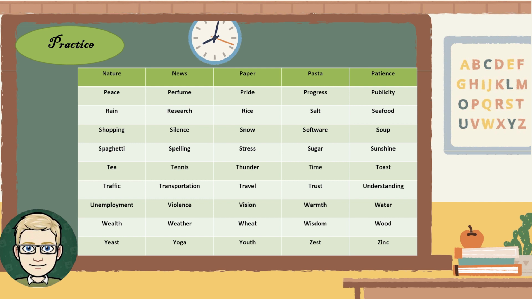Seafood. Shopping. Silence. Snow. Software. Soup. Spaghetti. Spelling.